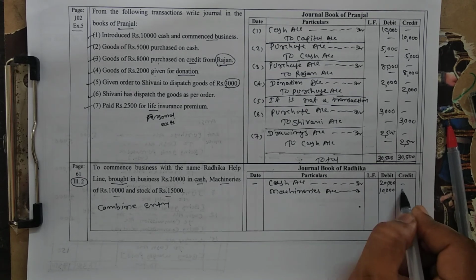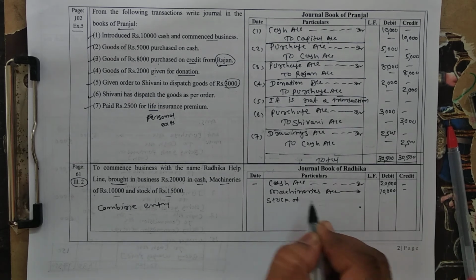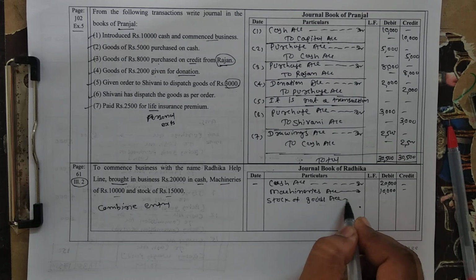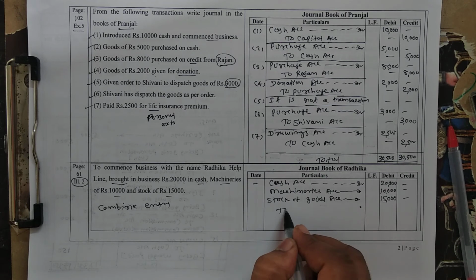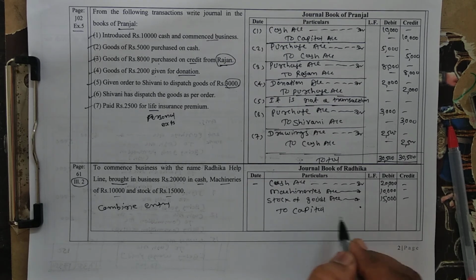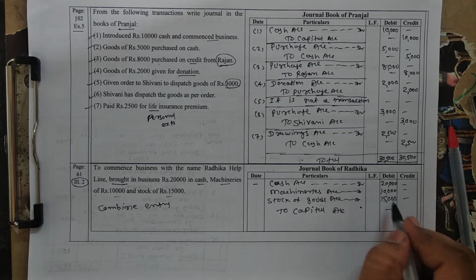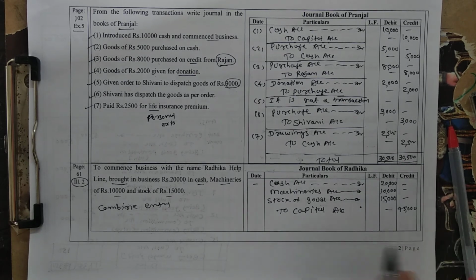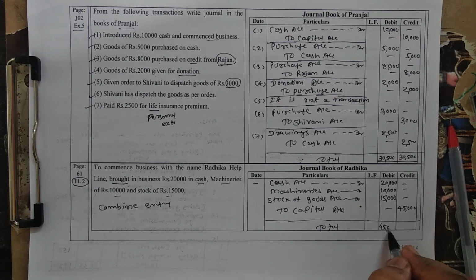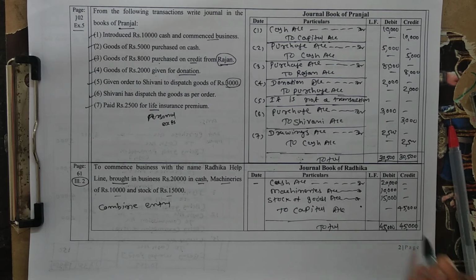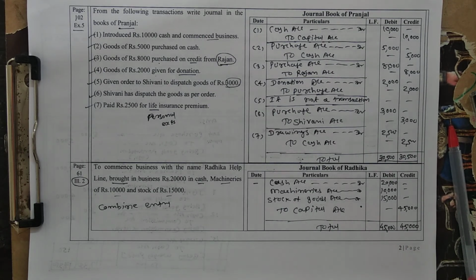Stock comes in, so stock of goods account debit 15,000. You can see that all these assets are brought by the owner, and the owner is the giver. Which account is credited? Capital account is credited, student. Here the owner is the giver. How much is the capital? 45,000, right? So this is only one entry. Make the total, both sides equal, 45,000 and 45,000. Do you understand? So student, here we have started the basic examples of journal entry. In the next lecture we are going to start examples of a different category. Okay, thank you.